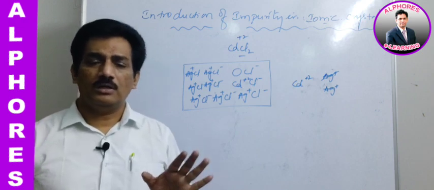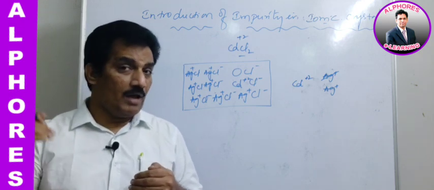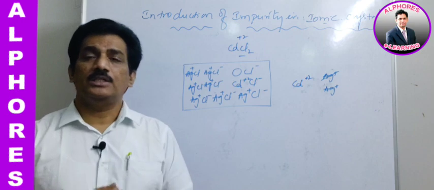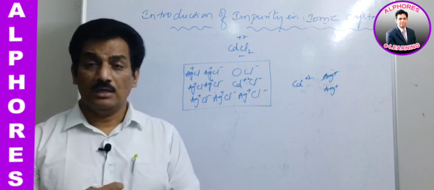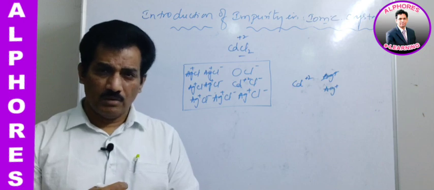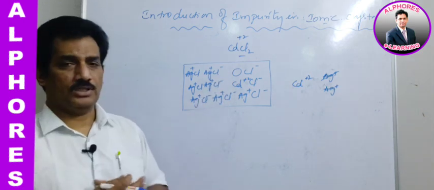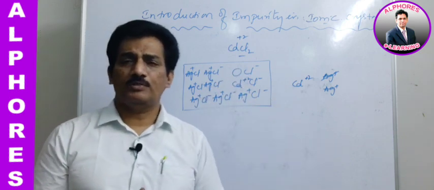So altogether in ionic crystals, when doping is done with ions which have a different oxidation state from that of the ion present in the crystal, it creates some sort of electrical conductance difference because of that defect. That will happen in ionic crystals. Clear? Here they may ask how many holes will be generated.